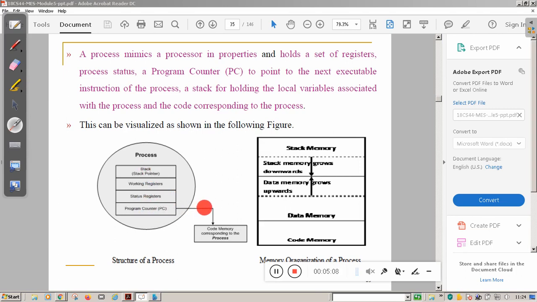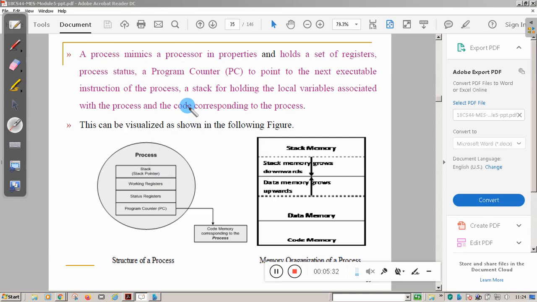You know, the program counter points to the next instruction to be executed in the memory. So when you see this process address space, it has all the components of the processor. That's why the word process mimics the processor.